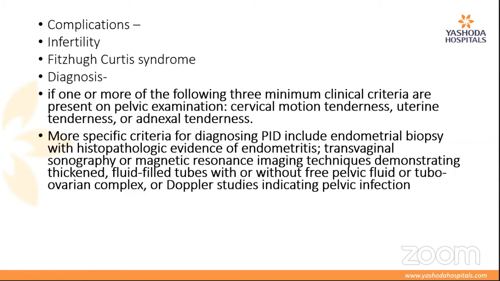So why are we all so bothered with pelvic inflammatory disease? Because it has some complications, and complications are infertility. Even the asymptomatic episode of PID, where the woman did not have any symptoms, still the tubes can get blocked. One episode can give a tubal blockage leading to infertility for the girl. And there's Fitz-Hugh-Curtis syndrome, where you find perihepatic adhesions. So these are all the complications. That's why we are worried about PID. And we have already discussed the diagnosis.